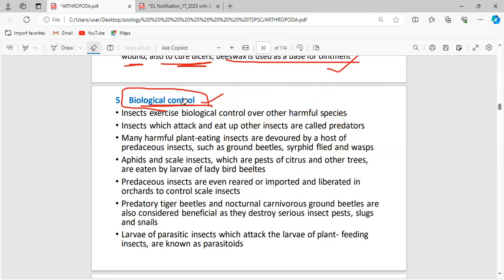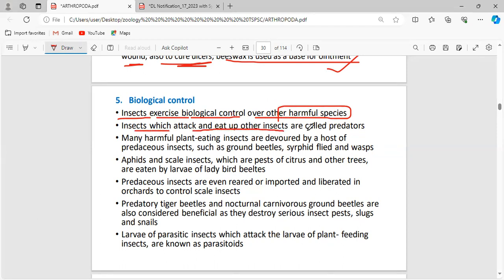That is about biological control. Clear? Insects exercise biological control over other harmful species. Insects will attack and eat other insects, which is called a predator. For this pest insect, our introduced insect will be the predator, and the pest will be the prey. Clear?